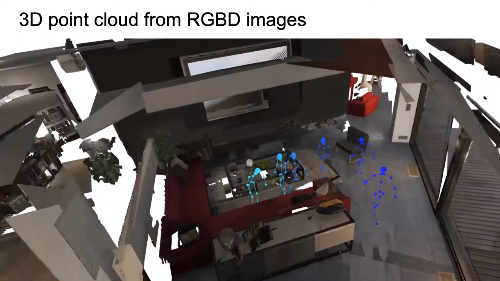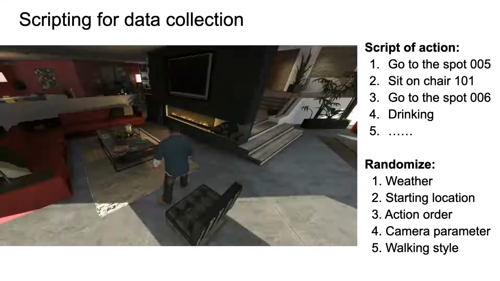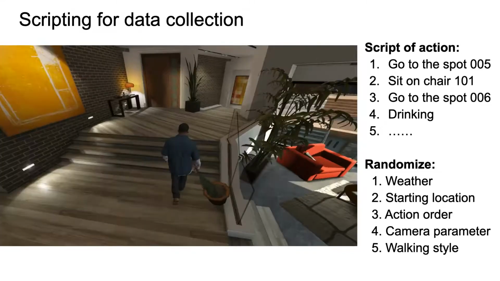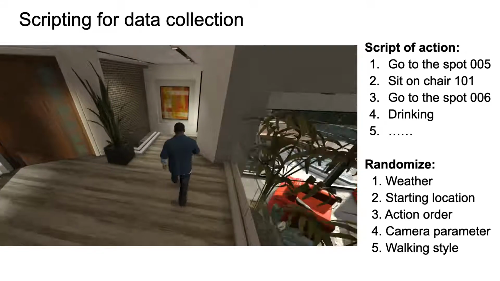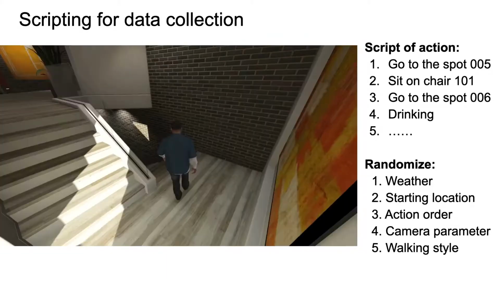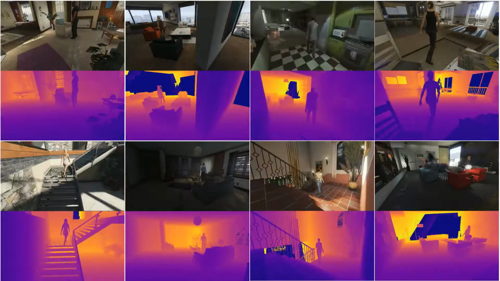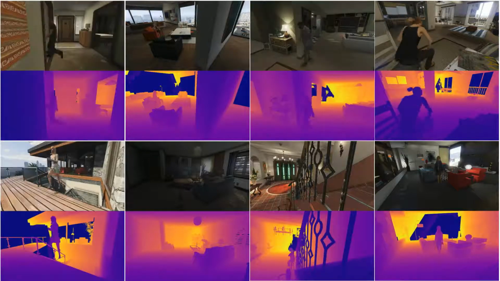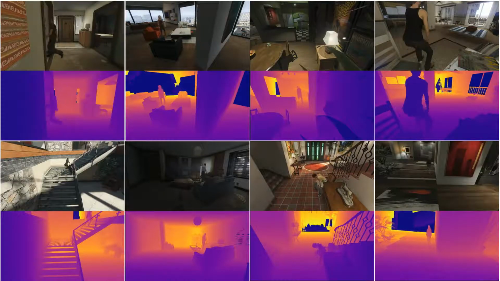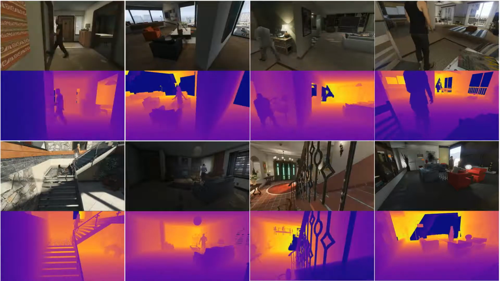Here we show the 3D point cloud obtained from a few RGBD images. We can script the renderer for motion sequences by assigning action episodes. When collecting the data, we are able to randomize the environment, characters and their walking style, etc. Here, we demonstrate some samples from our dataset. It has diverse indoor scenes, human characters, activities, camera viewpoints, and lighting conditions. In total, we collect 1 million RGBD images with clean labels.